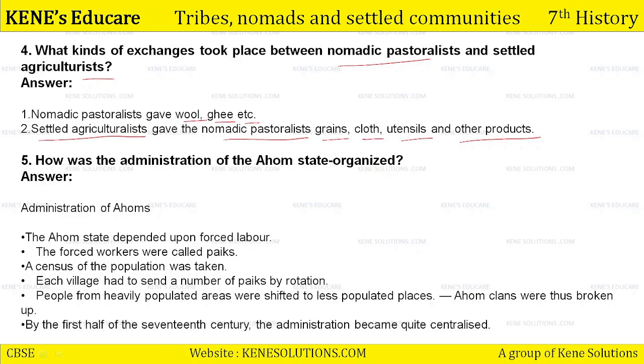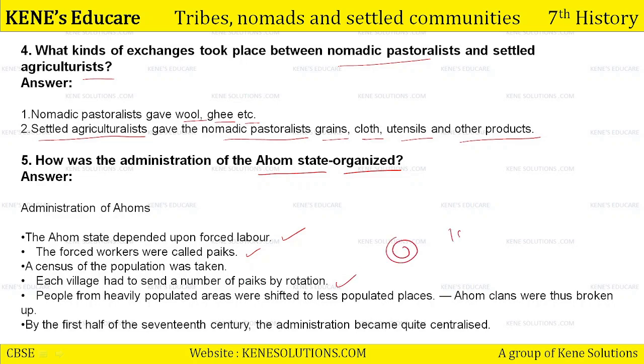Now, question number 5. How was the administration of Ahom state organized? We have to tell this. So, the administration of Ahom state depended upon forced labor. The forced workers were called paiks. A census of the population was taken and each village had to send a number of paiks by rotation.